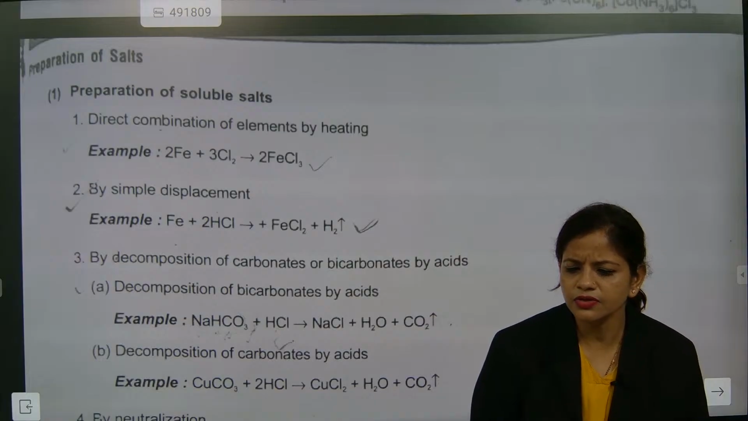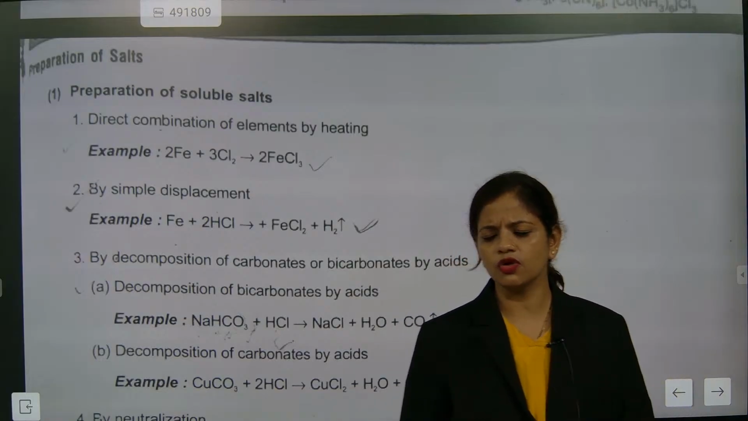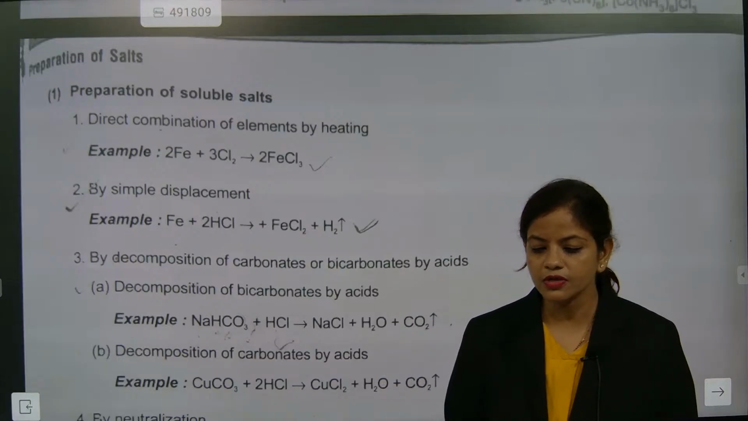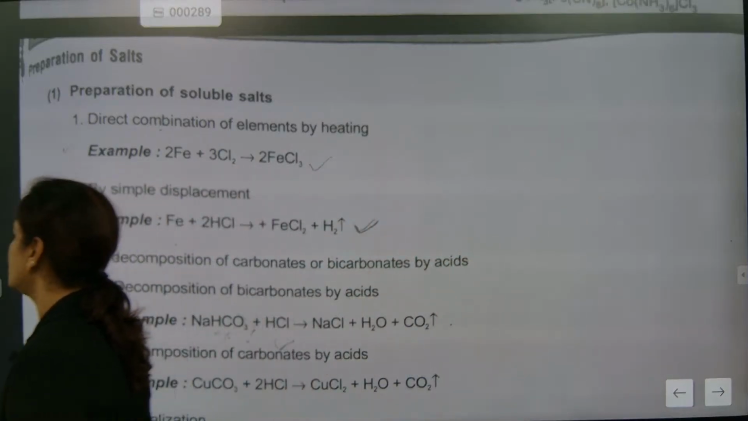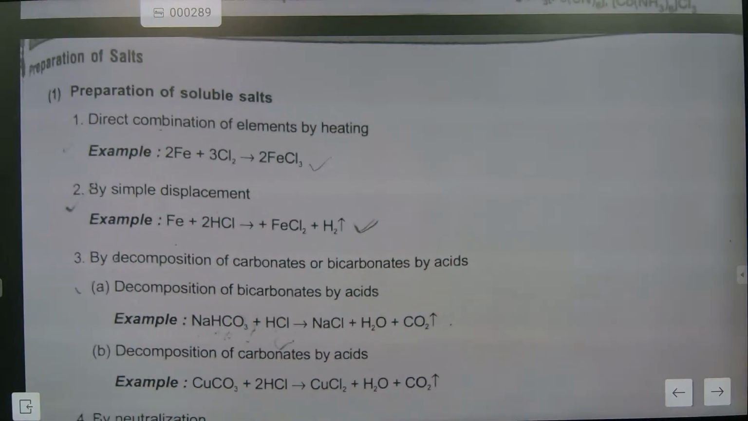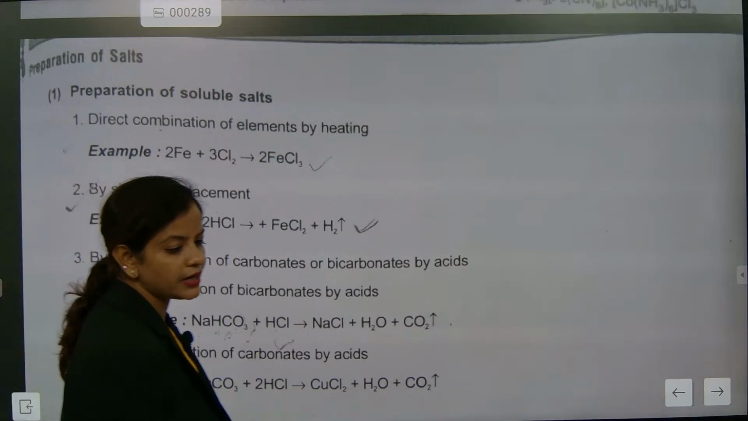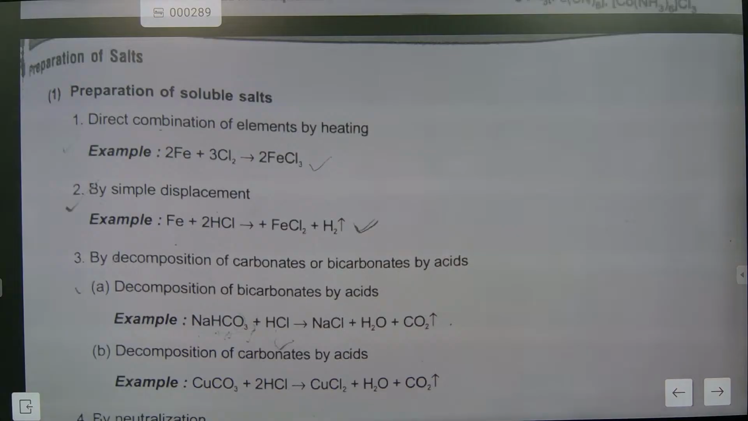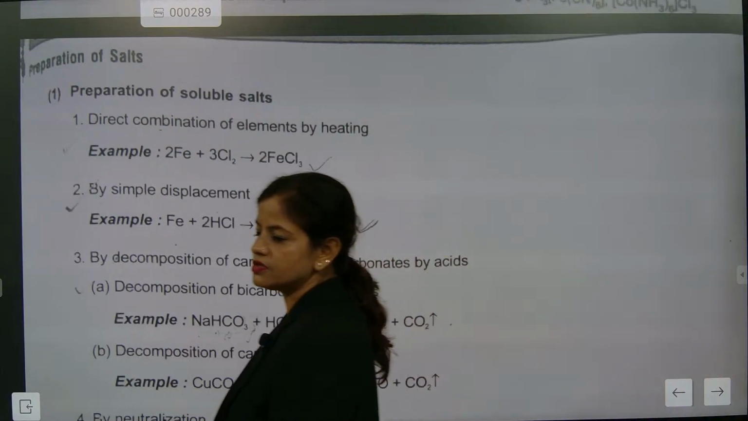Neutralization reactions are also salt formation. The salt obtained will be neutral salt. That's the neutralization reaction. When strong acid reacts with strong base, what are you getting? You are actually getting neutral salt. The neutral salt will be like that only. I hope you have understood this one.